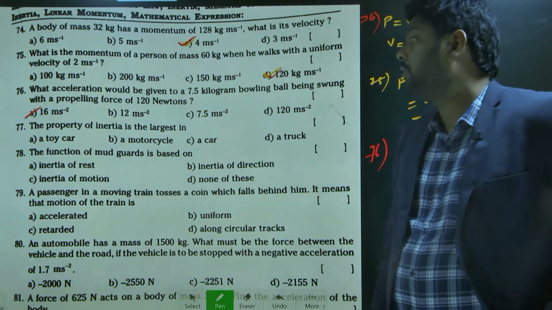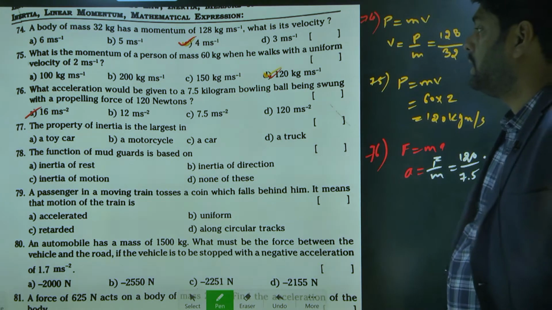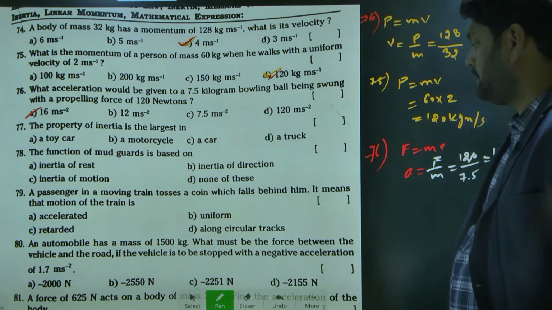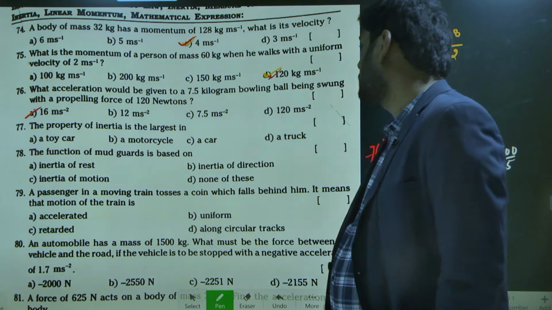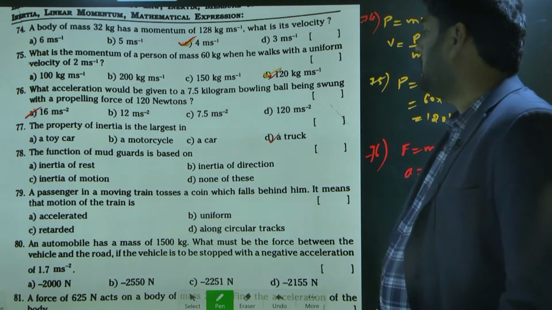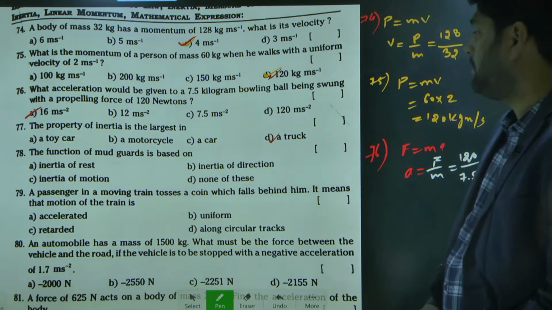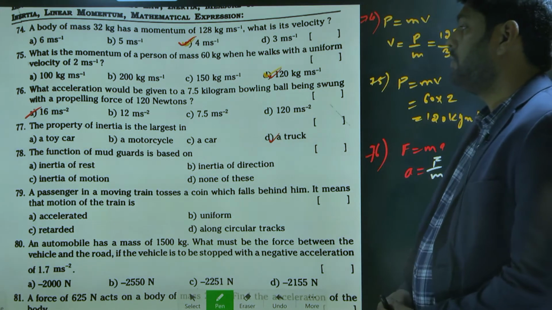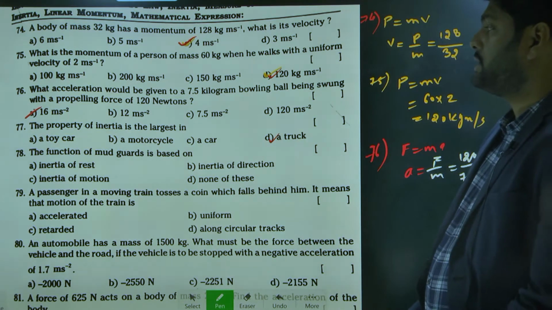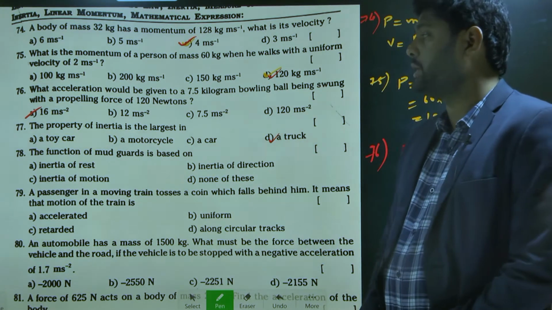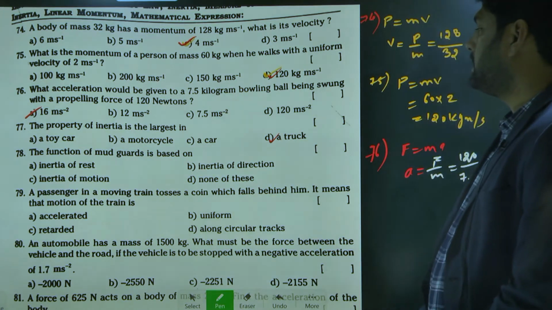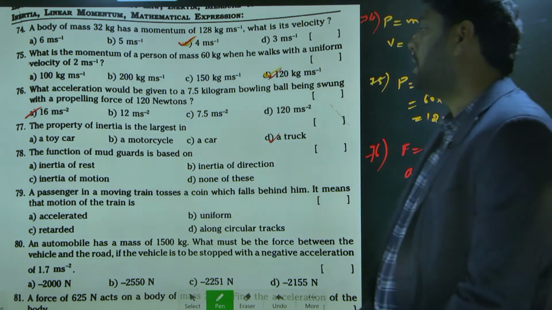The property of inertia is the largest for what? Why option D? Can you tell me the reason? Option D is the correct answer because it has more mass. Mass is a measure of inertia. So whichever has more mass has more inertia and larger inertia.